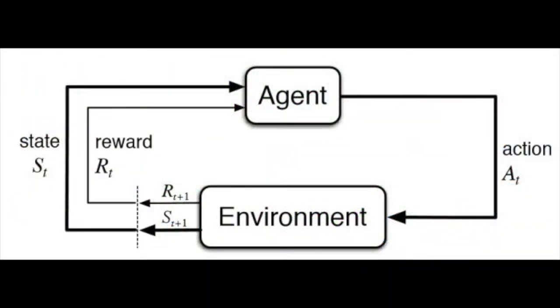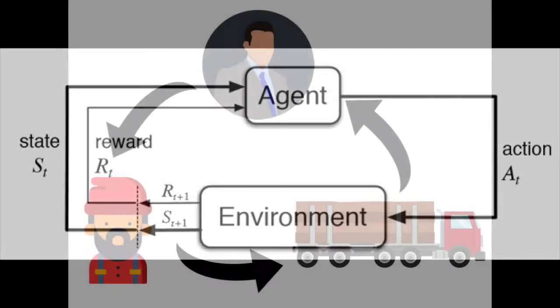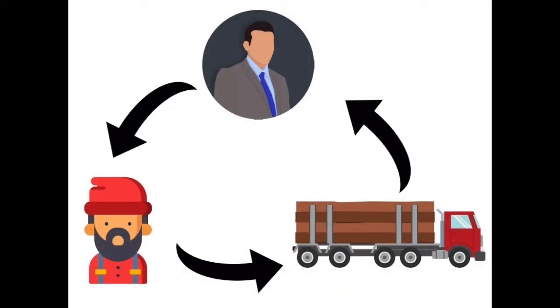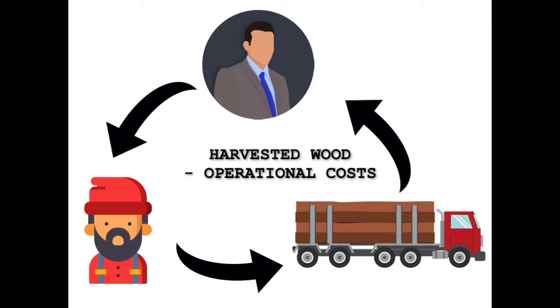For this model, Skymantics proposed to use a subset of machine learning called reinforcement learning. Widely used in gaming, reinforcement learning focuses on how an agent's actions in an environment can maximize a reward. Three different types of agents were selected to model the supply chain: 1. A planning agent, 2. Harvest agents, and 3. Transport agents. Their reward was calculated based on the revenue generated by the amount of harvested wood minus the operational costs.